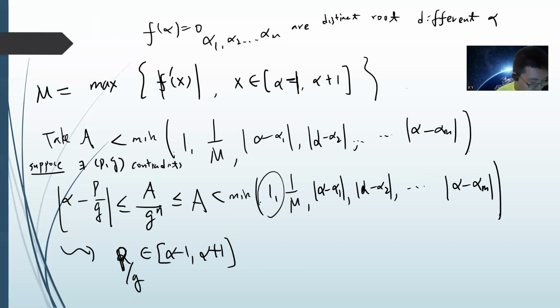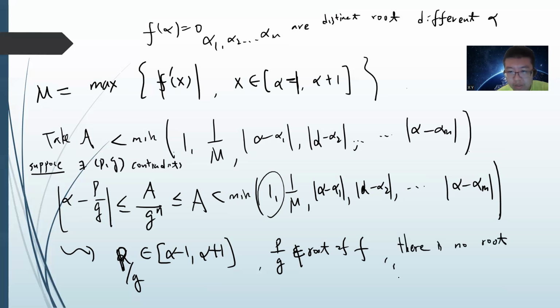And we know that p divided by q is not a root of f, because f is irreducible, so there should be no rational roots. Also there are no roots between alpha and p over q, because I already assumed they are so small, smaller than every distinct root. So this p divided by q will not touch any roots. Then we do the same thing by the mean value theorem.